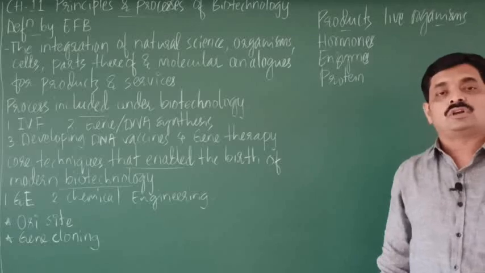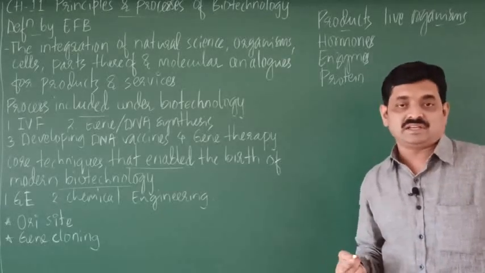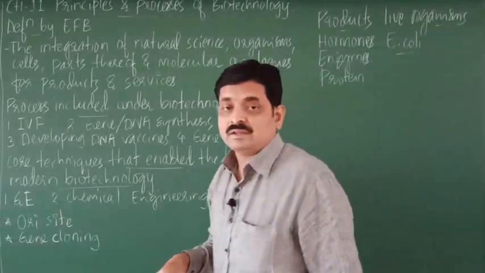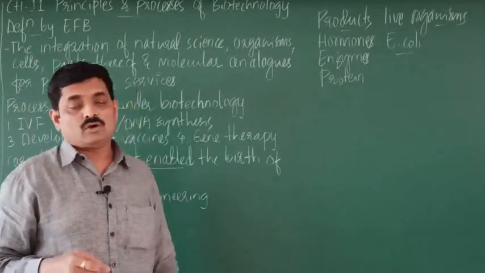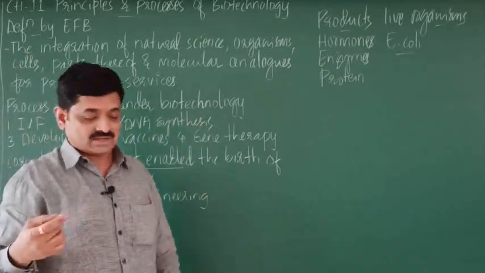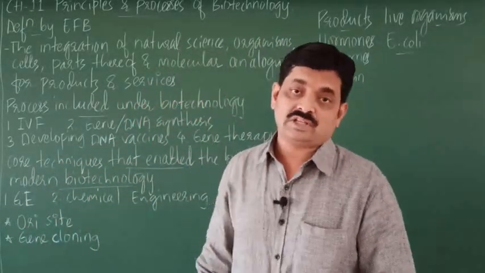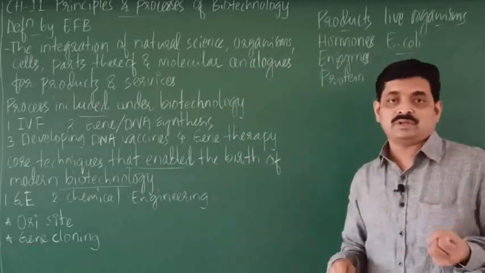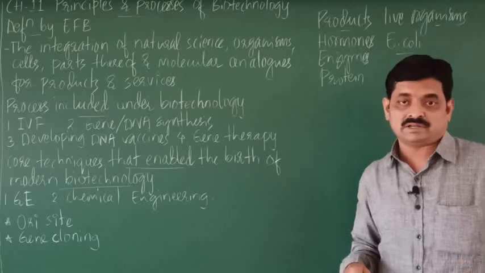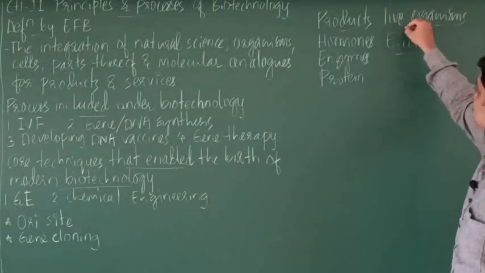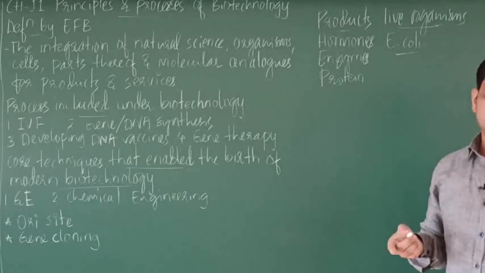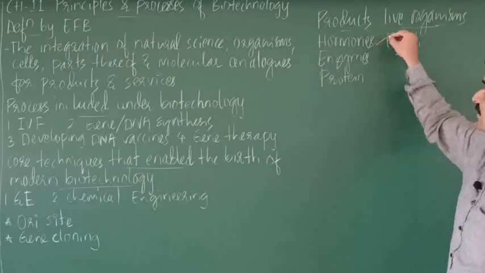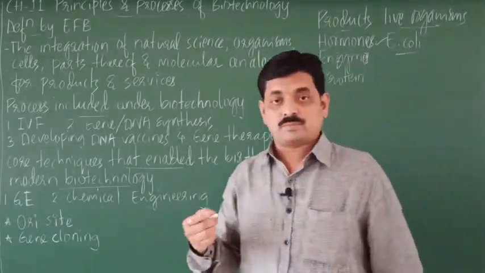So the commonly used organism here is the bacteria, mainly E. coli, Escherichia coli, or in short E. coli. So E. coli is a bacterium commonly used in biotechnology, right? So that is the organism which is commonly used in biotechnology, right? So live organisms. The products, these are the different products. So one example we shall take, one example of hormone that is produced by biotechnology.